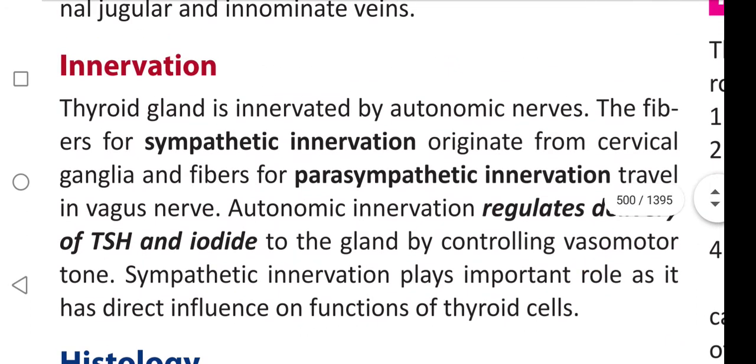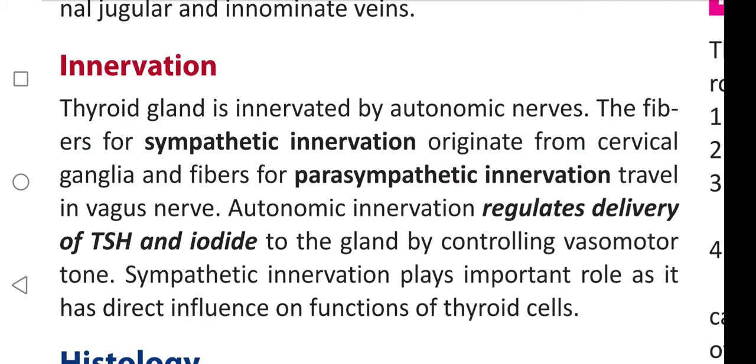Autonomic innervation regulates delivery of thyroid stimulating hormone and iodide to the gland by controlling vasomotor tone. Autonomic innervation regulates delivery of dash and dash to gland by controlling which tone?